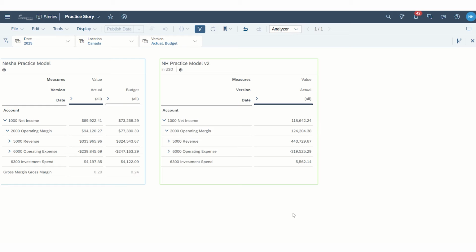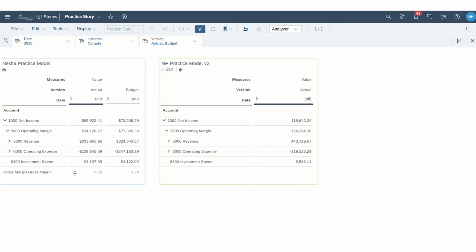And today I'm going to talk about one of the new enhancements for SAC for the second quarter of 2025. This new enhancement allows for the carryover of the linked story filters when using Analyzer within a story widget.